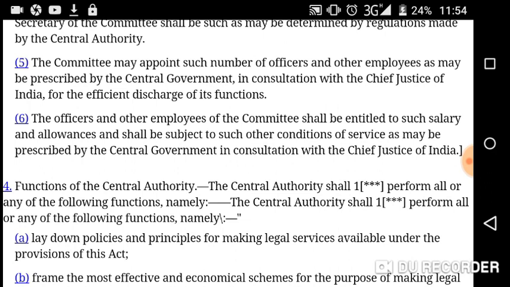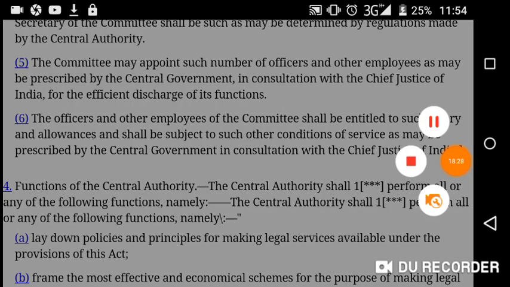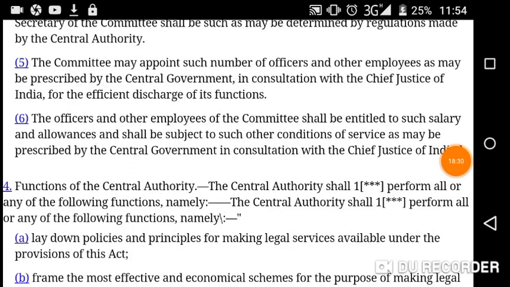Then subsection 5. The committee may appoint such number of officers and other employees. Officers and other employees, these are the words. You should highlight these words. I have no device to highlight words, I cannot do so. Officers and other employees as may be prescribed by the central government in consultation with the Chief Justice of India for efficient discharge of its functions. Consultation with the Chief Justice of India is necessary. Of course, the central government shall appoint, but consultation with the Chief Justice of India is important.